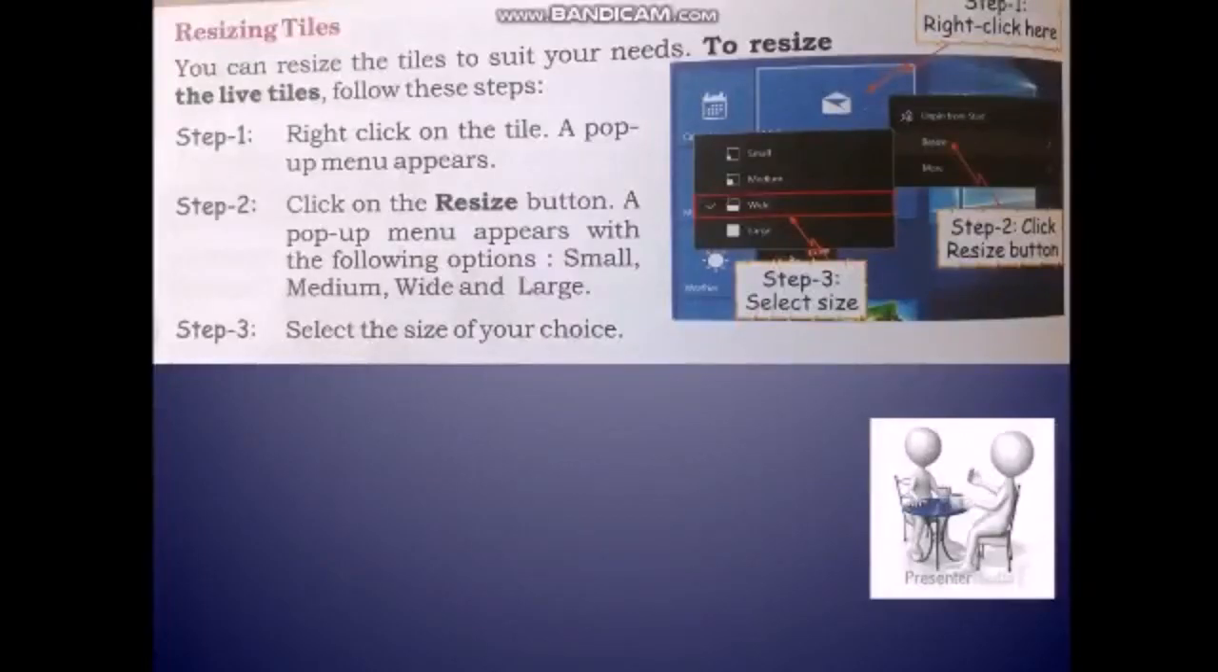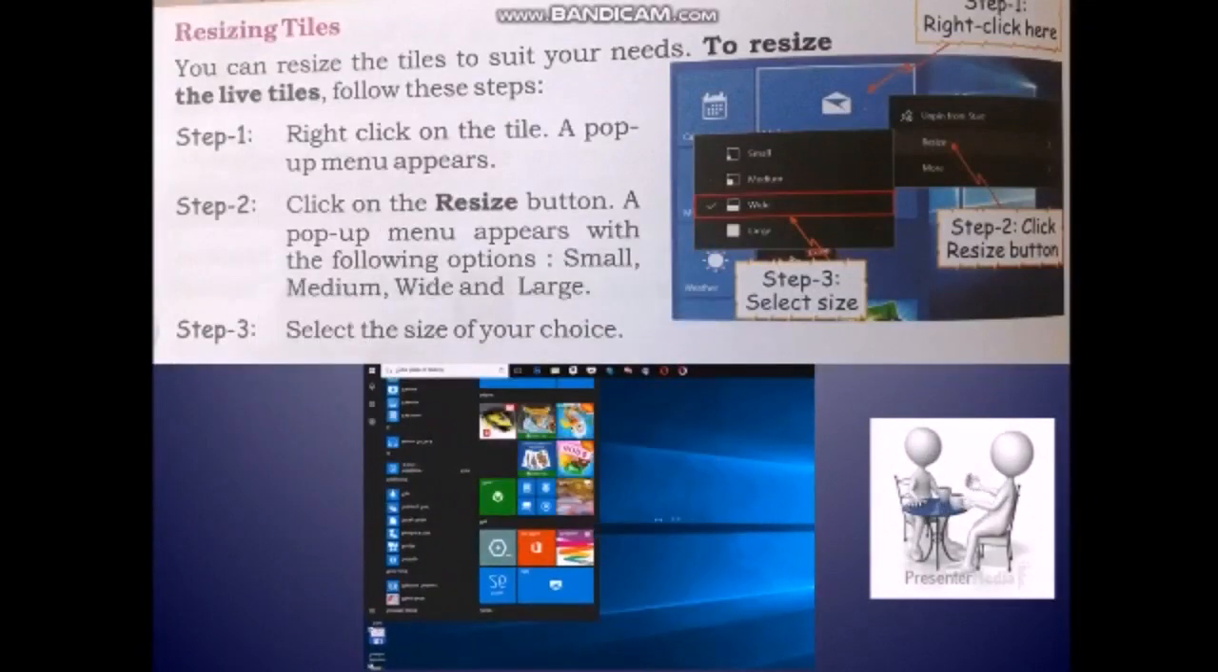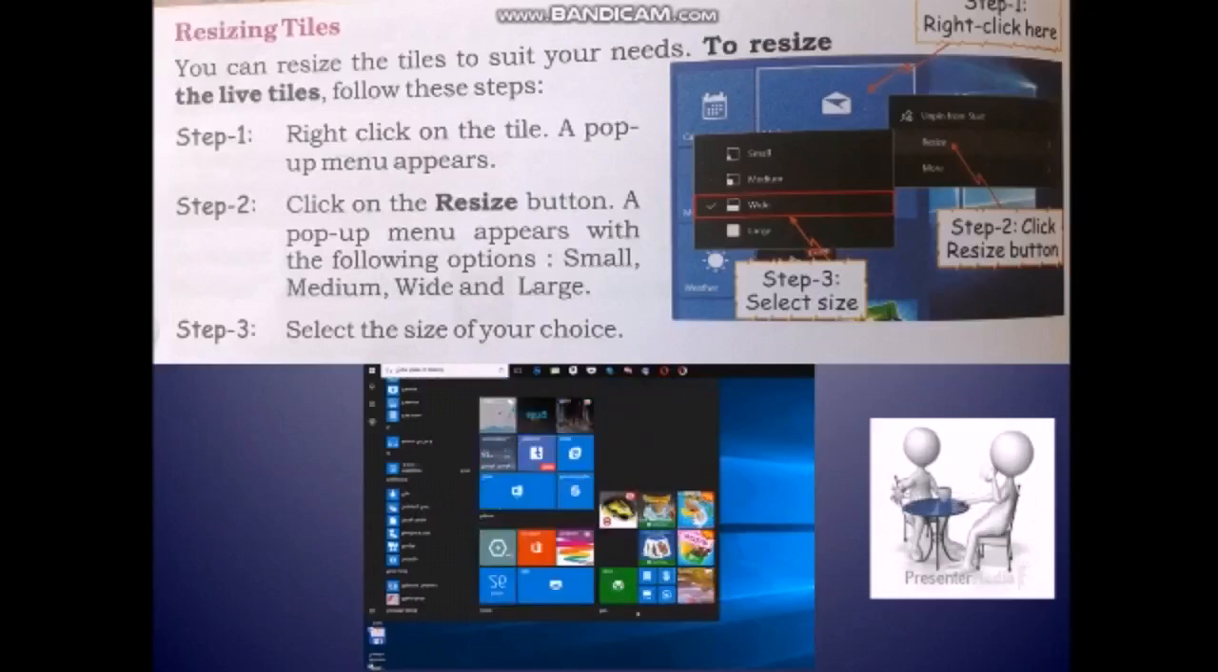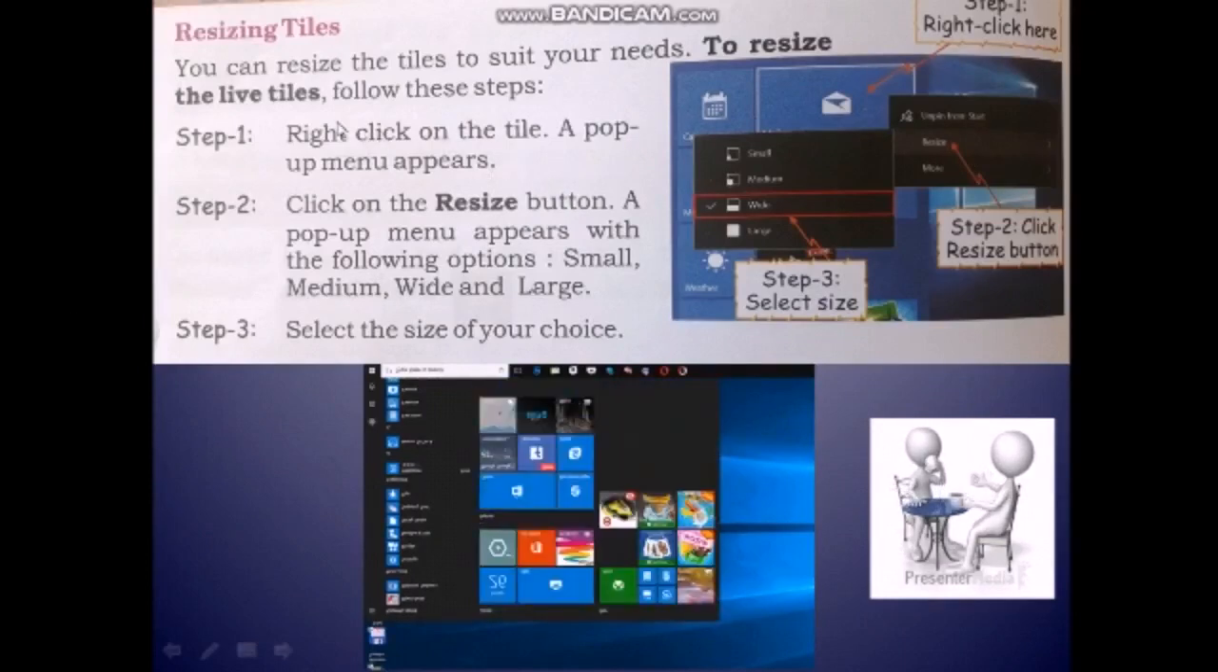Next one, resizing tiles. Resizing means to change the size of the tiles, right? Here you can change the size of the tiles depending upon your needs. So to resize the live tiles, just follow the steps.